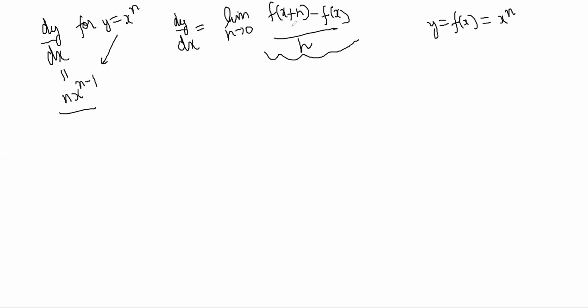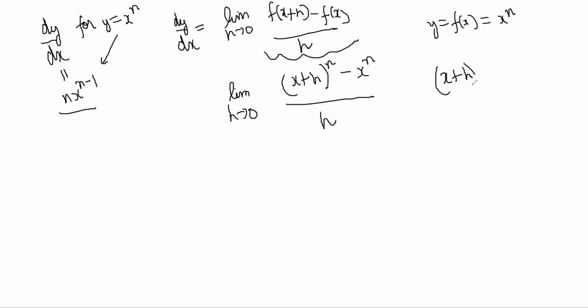So let's now find our slope. Limit of h tends to 0, f of x plus h will be x plus h to the power n, minus f of x, which is x power n, divided by h. Now in algebra, you will learn soon that there is something called the binomial theorem, like how to expand x plus h to the power n.